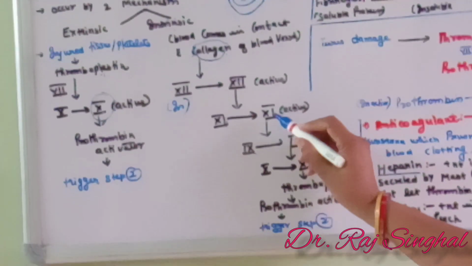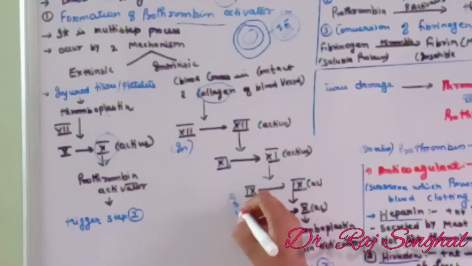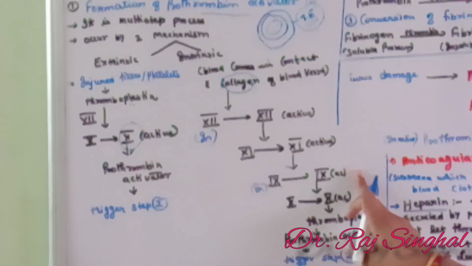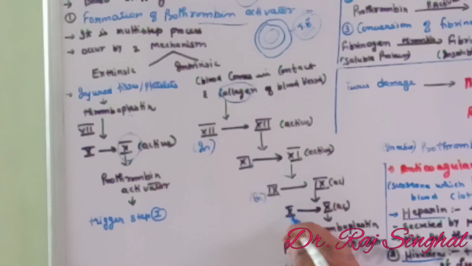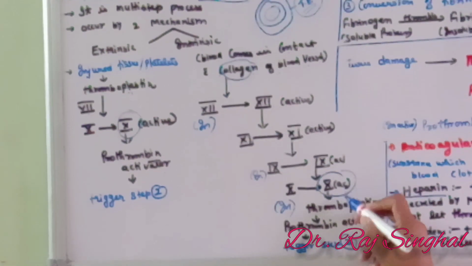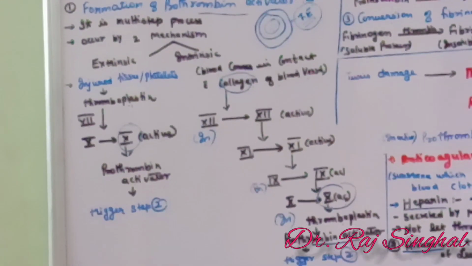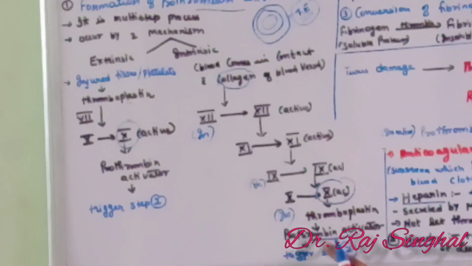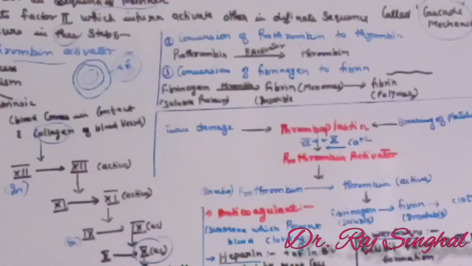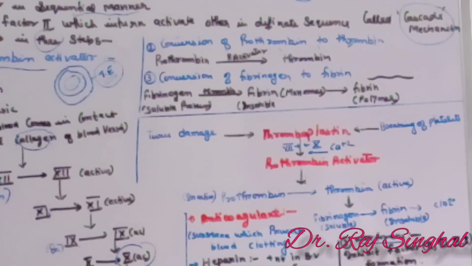This 11th factor in turn activates the 9th factor, which is already present in the blood in inactive form. Now this 9th factor stimulates the 10th factor to become active. This 10th factor releases thromboplastin, which in turn forms prothrombin activator. Again, this prothrombin activator is ready to trigger step number 2. This is the first step of blood clotting.